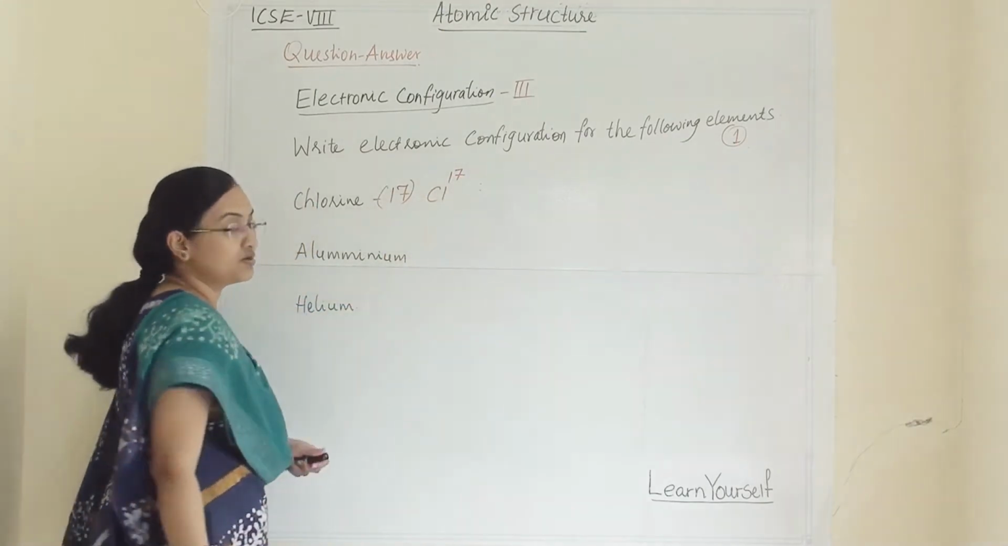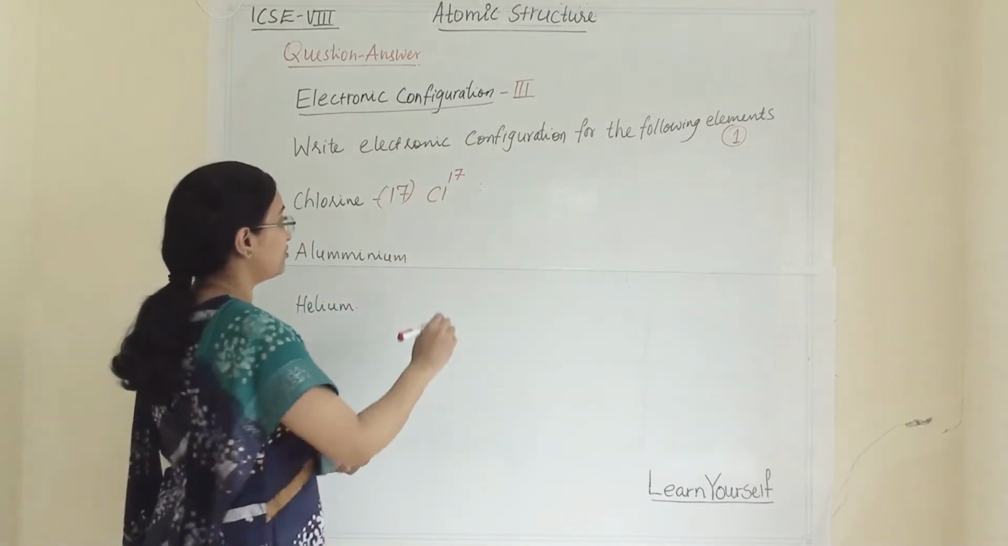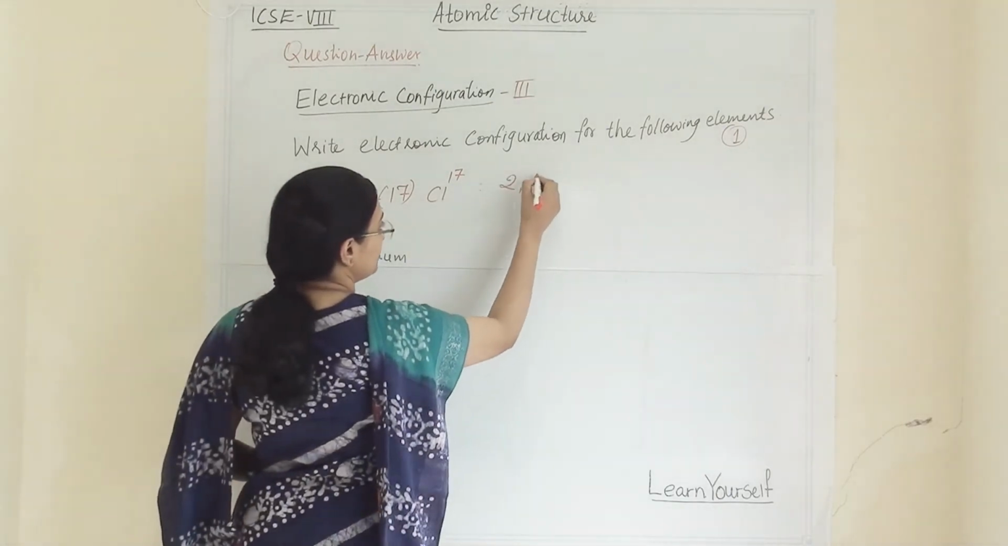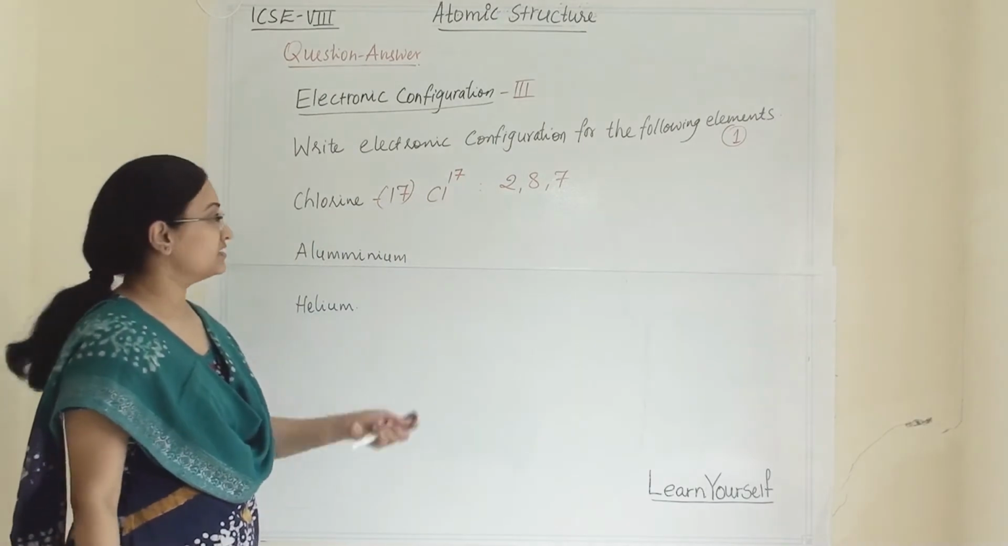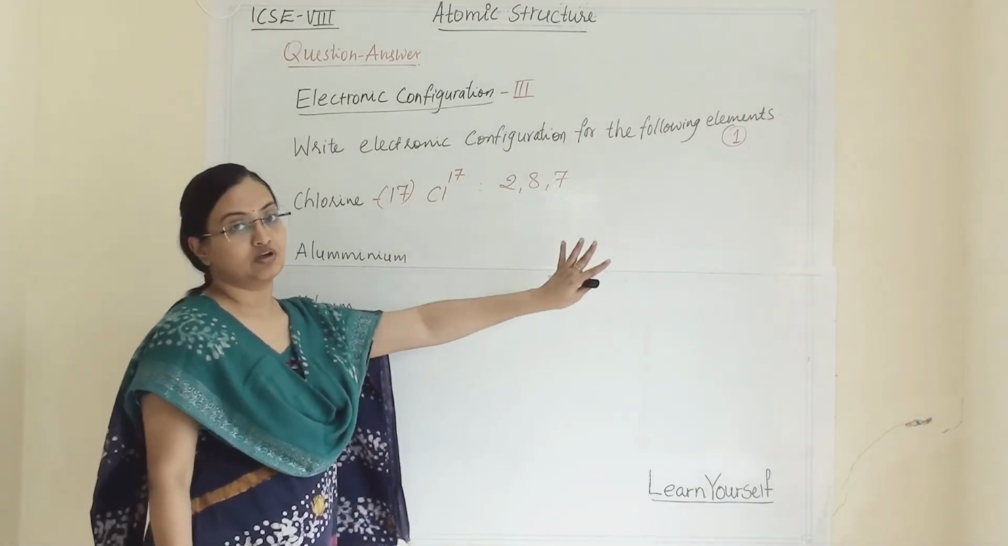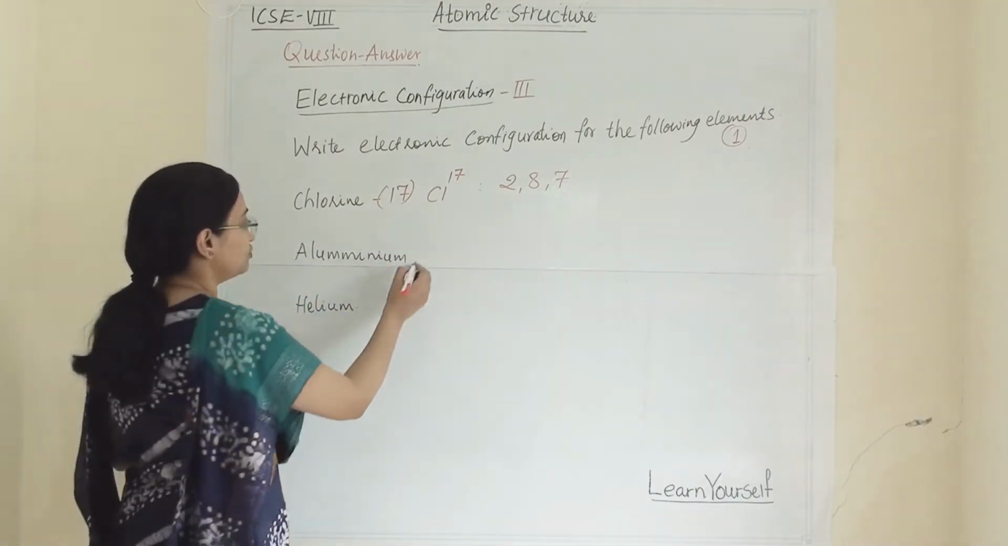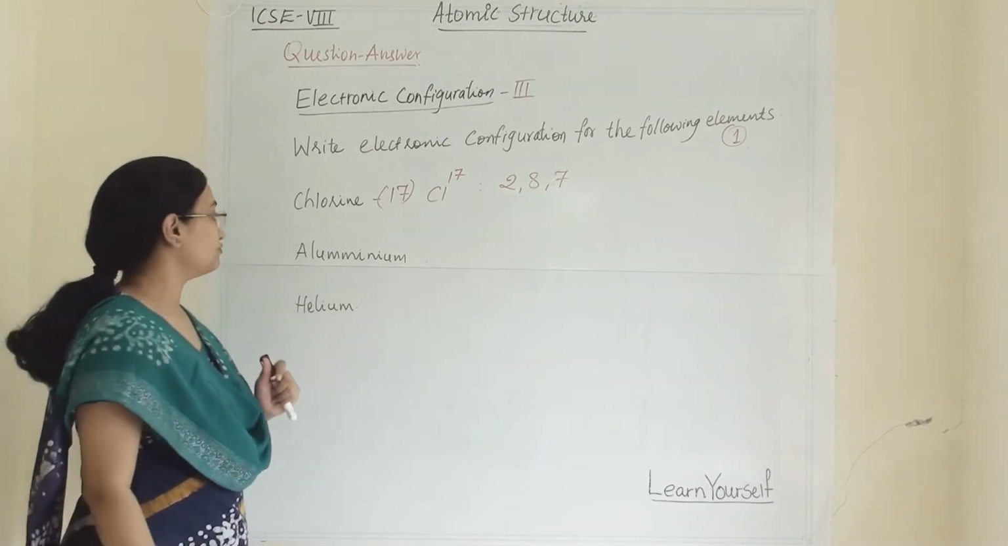So what will be its electronic configuration? It will be 2, 8 and 7. So you have to write it like this, and for this you will get 1 mark. It is very easy and you should not lose marks for this kind of questions.